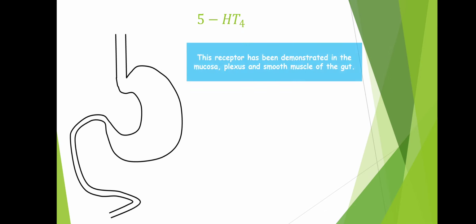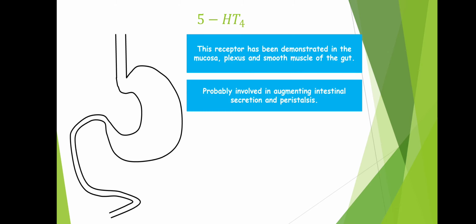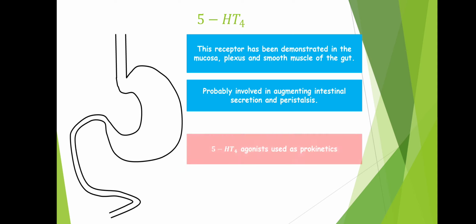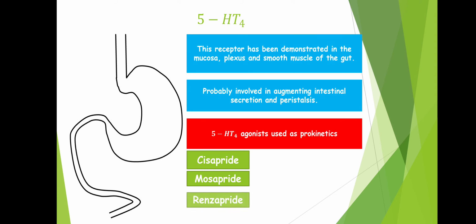Next we will move to 5-HT4 receptor. So regarding 5-HT4 receptor, we know that it is mainly present in the gastrointestinal tract. So this receptor has been demonstrated in the mucosa, plexus and smooth muscle of the gut, probably involved in augmenting intestinal secretion and peristalsis. So 5-HT4 agonists can be used as prokinetics. Prokinetics means these are the agents that increase the motility of the gastrointestinal tract. So we have got certain 5-HT4 agonists such as cisapride, mosapride and renzapride.